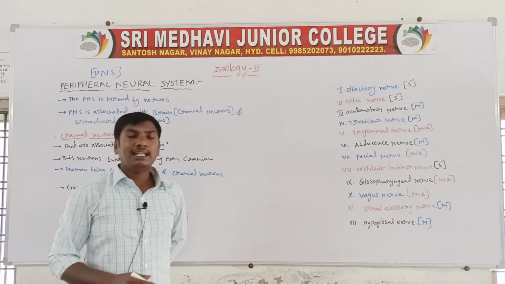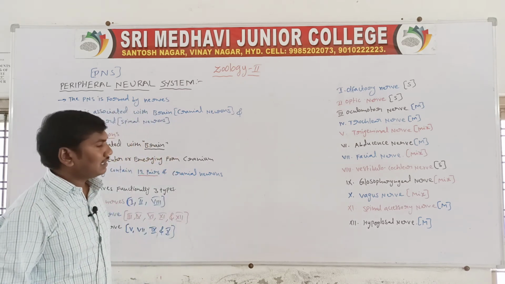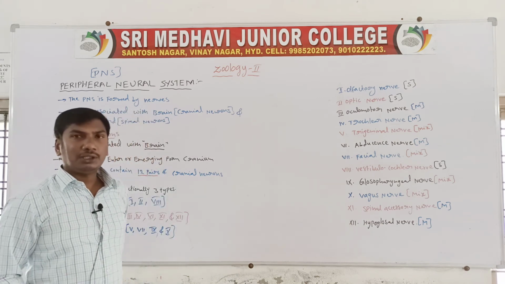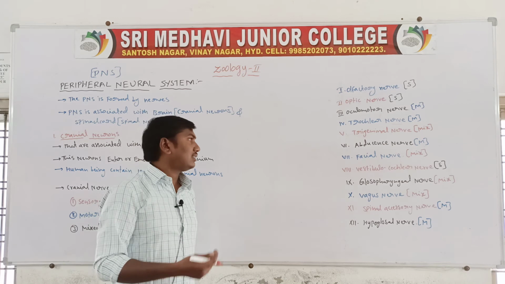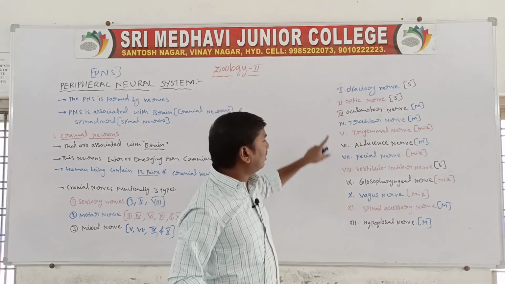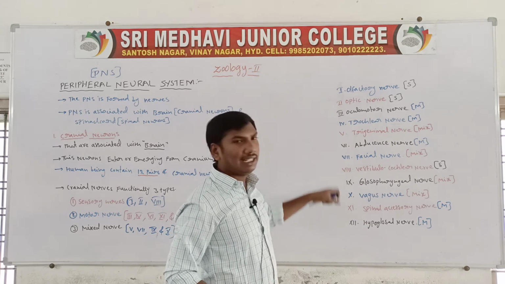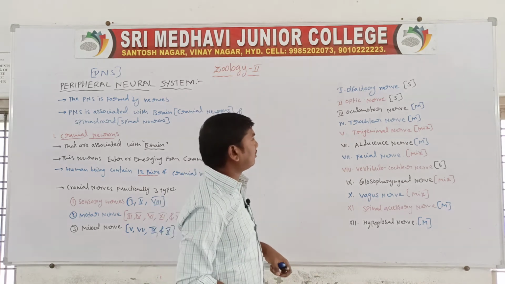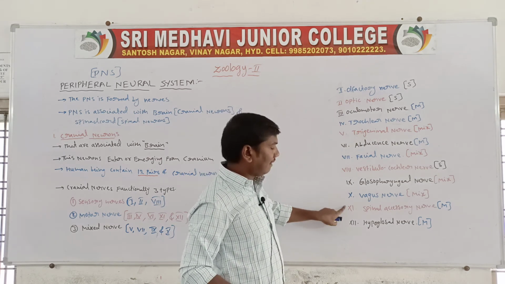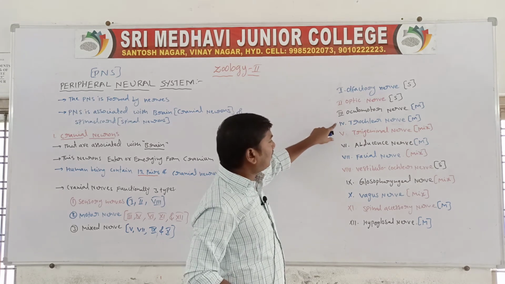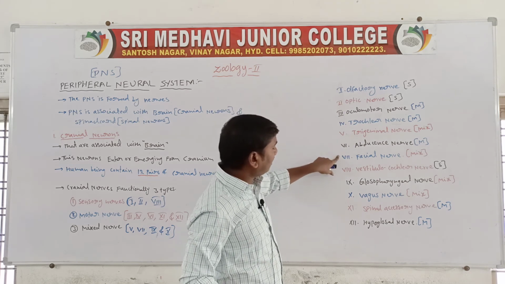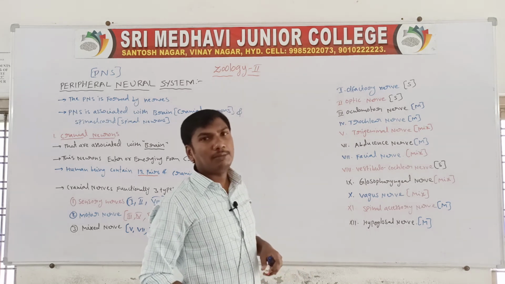So the cranium contains 12 pairs of the cranial nerves. So these cranial nerves are functionally 3 types: sensory nerves, motor nerves, mixed nerves. Sensory nerves are the 1 to 8. Motor nerves are the 3rd, 4th, 6th, 11 and 12. Remaining mixed nerves are the 5th, 7th, 9, 10. So they are the mixed nerves.